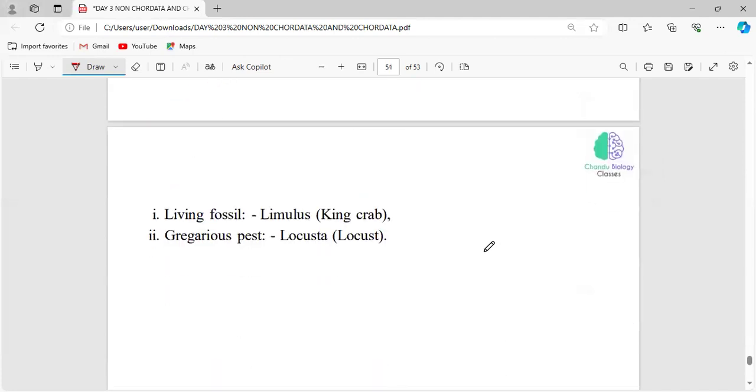Good. Limulus, the king crab, is considered the living fossil under the phylum Arthropoda. Locust is the gregarious pest. The only duty performed by the locust is eating and reproduction. It can destroy an entire field within a limited time, so it is considered a gregarious pest.